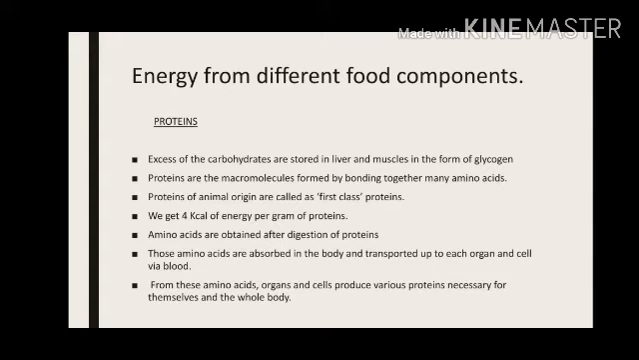Amino acids are what we get after digestion of proteins. See, proteins are made up of amino acids. So when proteins are digested, different amino acids are separated. These amino acids are transported to different organs and cells inside our body through our blood. And these amino acids are then used to make other useful proteins which are necessary to bring about some important processes inside our body.